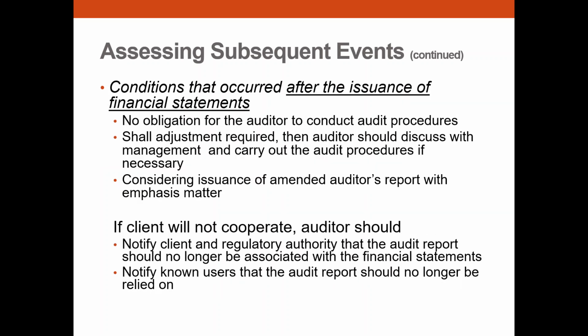And then what will happen if the issuance of the financial statement has already occurred? Again, for the auditor there is no obligation to conduct audit procedures, but if adjustment is required, meaning it's a very significant subsequent event, then again you might want to discuss with the management what needs to be done.